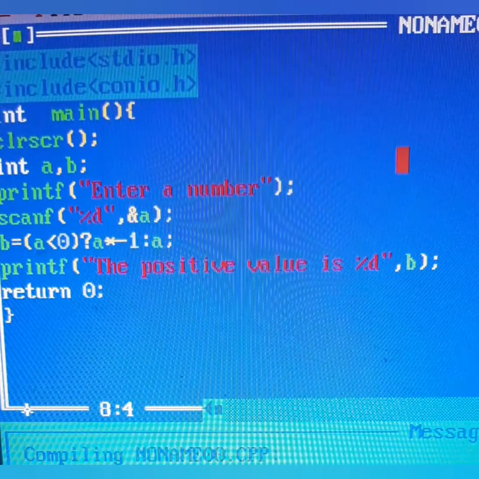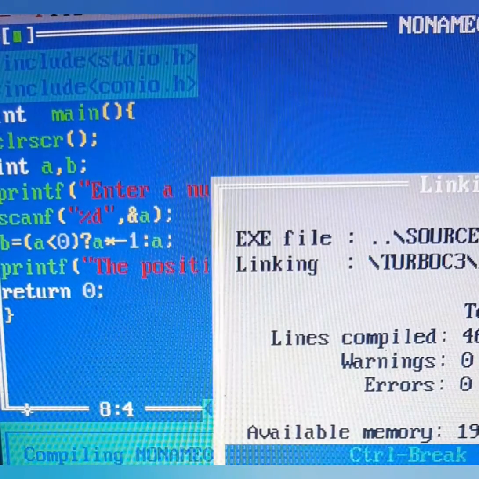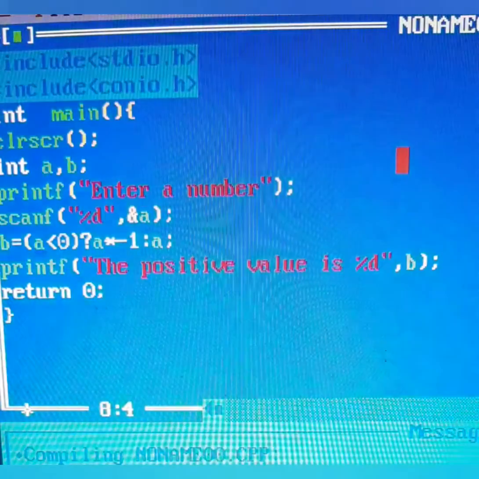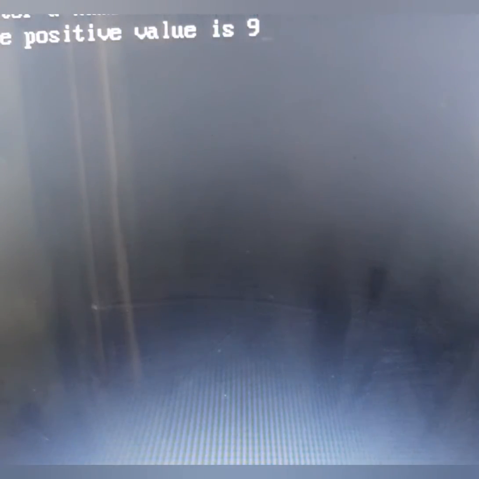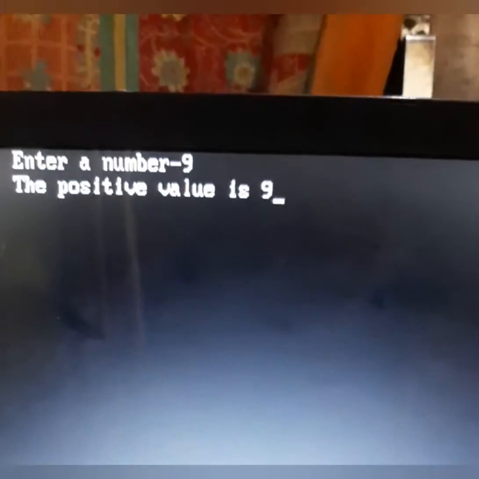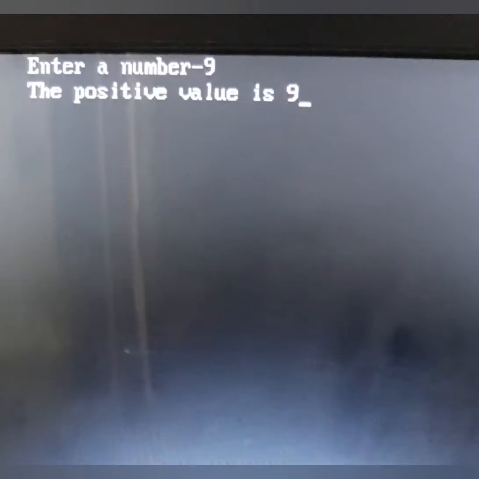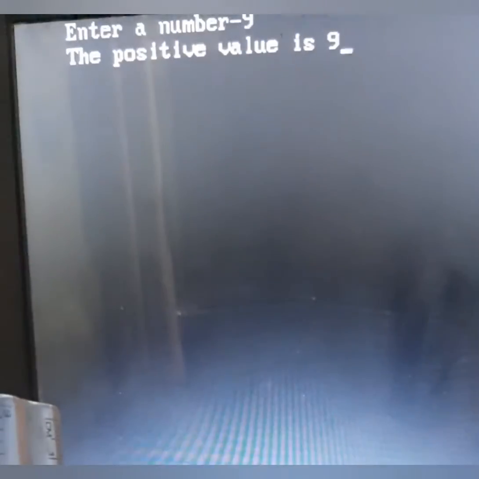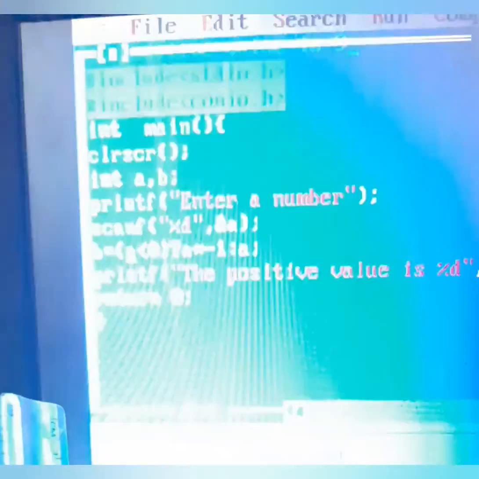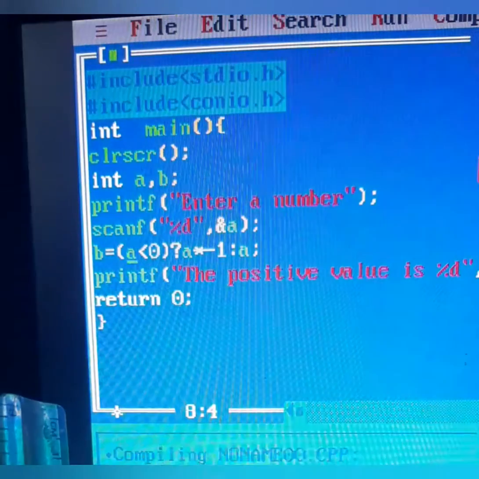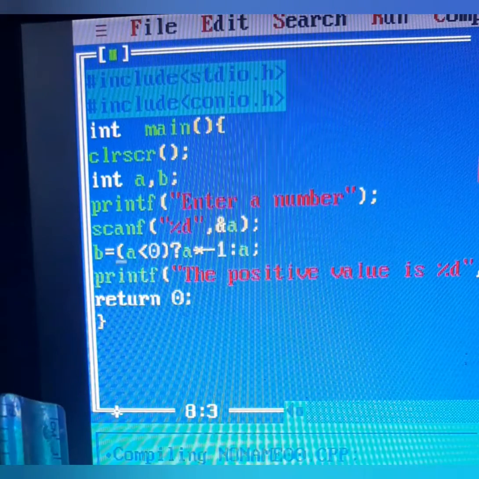Make it a simple a. So if I give here -9 and if I look back, the answer given is 9. The value was -9 and the positive value that I got is 9. This is to convert a negative number to a positive value.